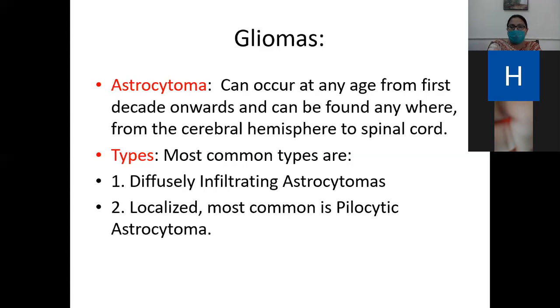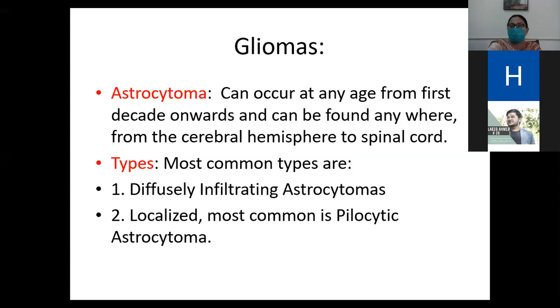Beta, astrocytoma can occur at any age from first decade onward and can be found anywhere from cerebral hemisphere to the spinal cord. And its most common types of astrocytoma are diffuse infiltrating astrocytoma and pilocytic astrocytoma.